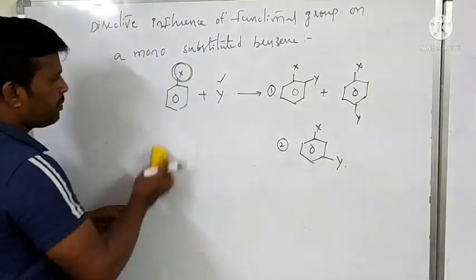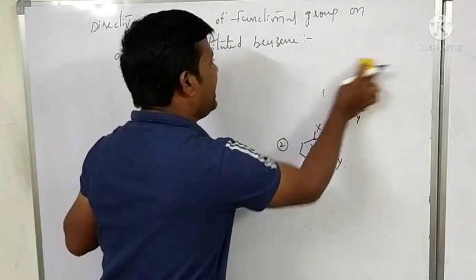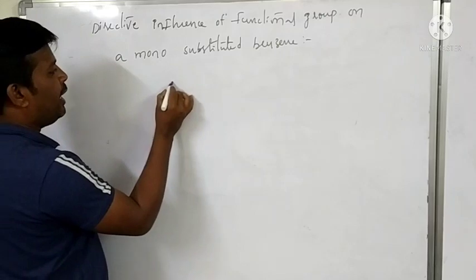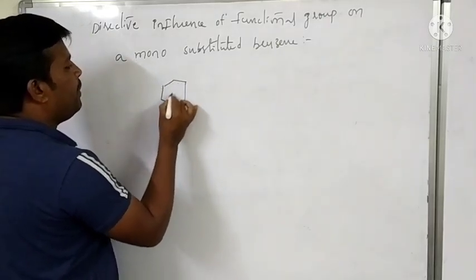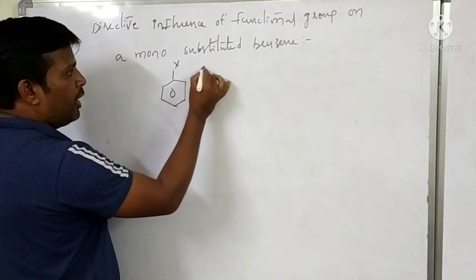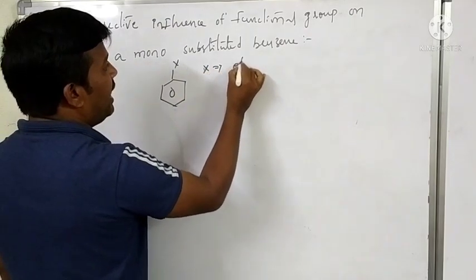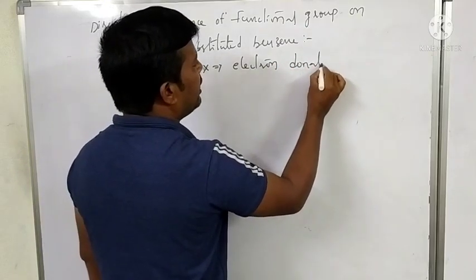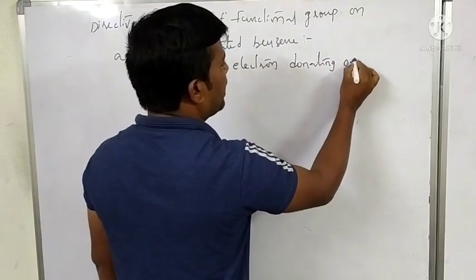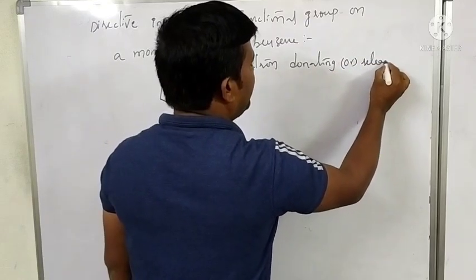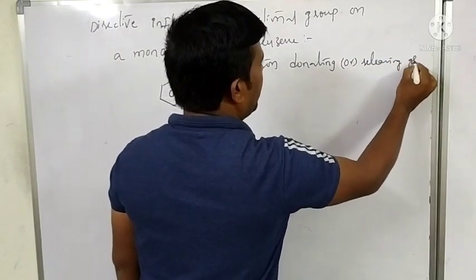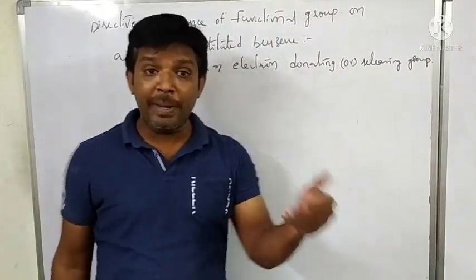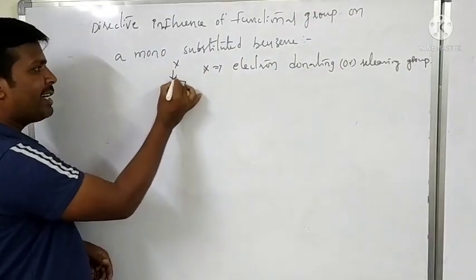We'll see. Okay. When benzene is attached to an electron donating group, here X is the electron donating or electron releasing group. When electron donating or releasing groups are attached, they are donating electrons to benzene.